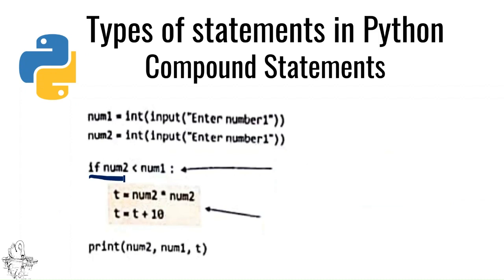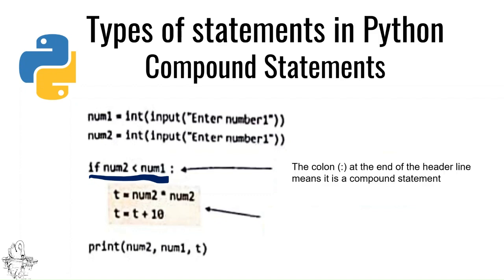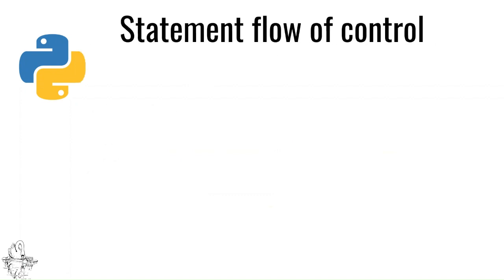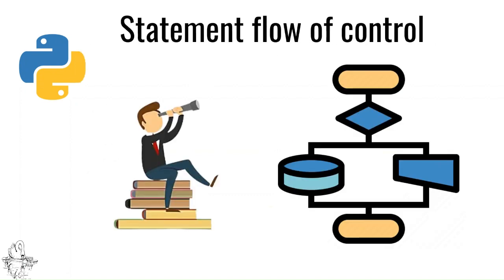Now this is the header line, right? And this has a colon. If you see this, those lines which are following the header line appear together, so they are nothing but compound statements. They appear as a block. So the colon at the end of the header line means it's a compound statement, and the contained statements within are indented to the right. So these are about the compound statements.